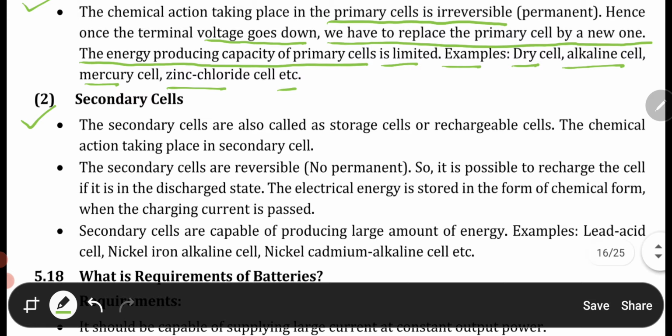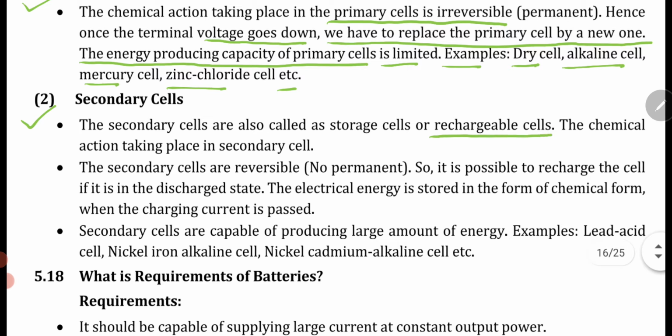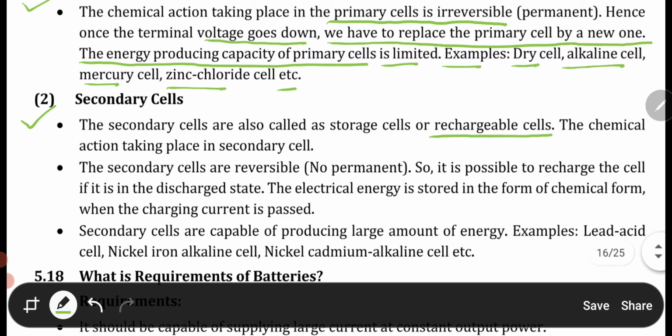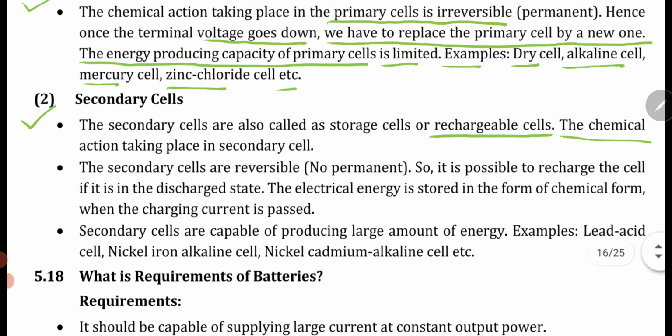Secondary cells are also called storage cells or rechargeable cells. I told you that primary cells are not rechargeable, but secondary cells are rechargeable cells.